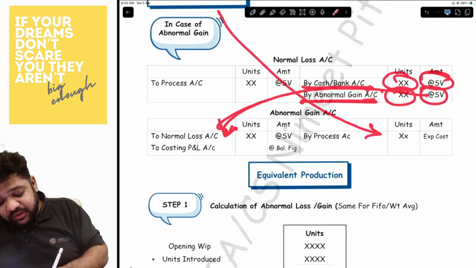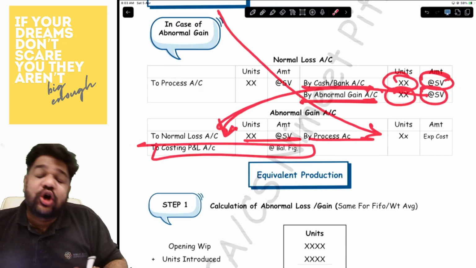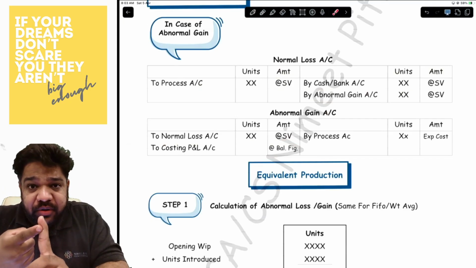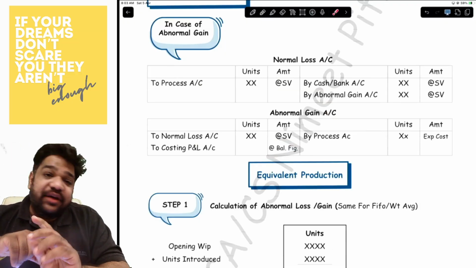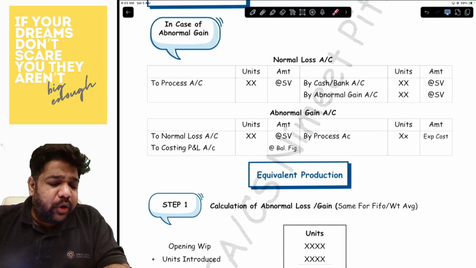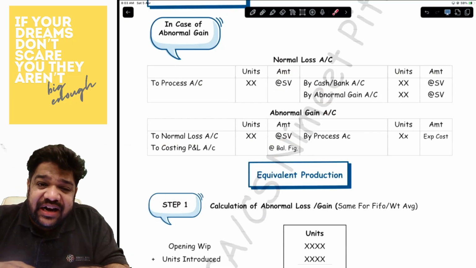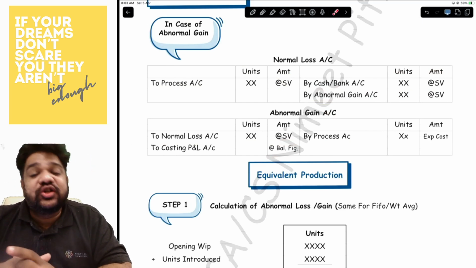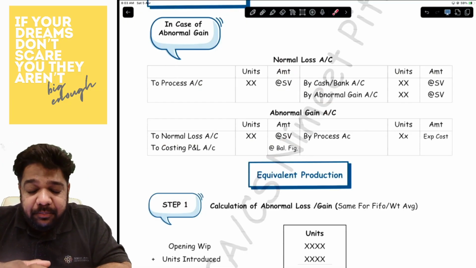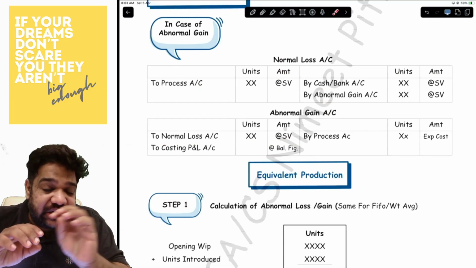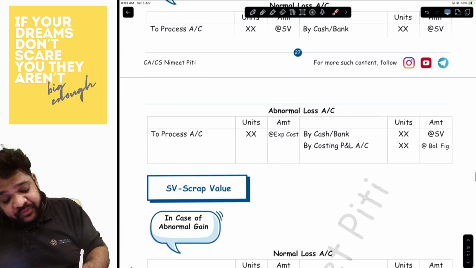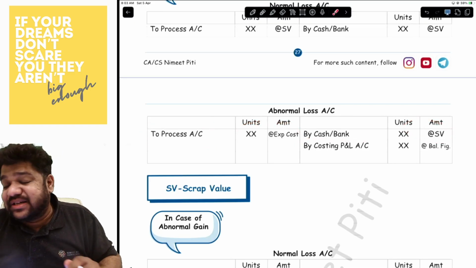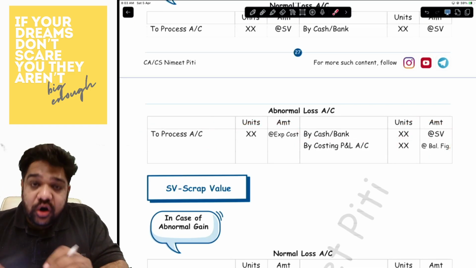You'll have one entry coming from the process account. The balancing figure is your profit. That's it. So, two conditions: normal loss with abnormal loss, and normal loss with abnormal gain. If it is normal loss with abnormal loss, no problem. For normal loss, you will have one entry from the process account to the cash/bank account. Then for abnormal loss, you will have one entry coming from the process account. That account you will have in the abnormal loss account as well, to the process account, at the expected cost. Whatever is lost, you will sell at scrap. The balance becomes your loss.